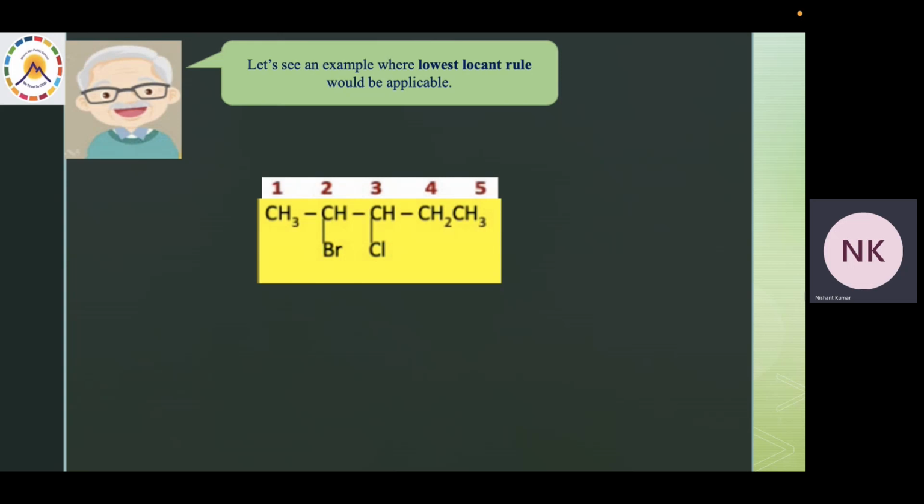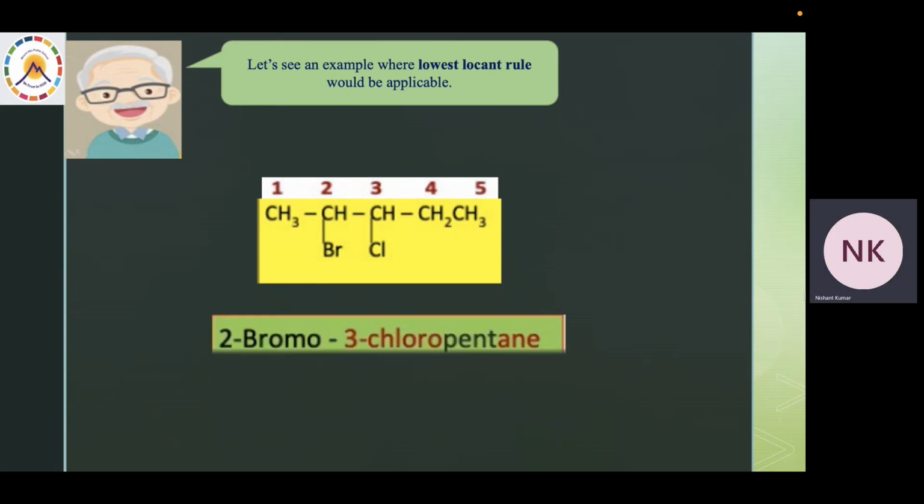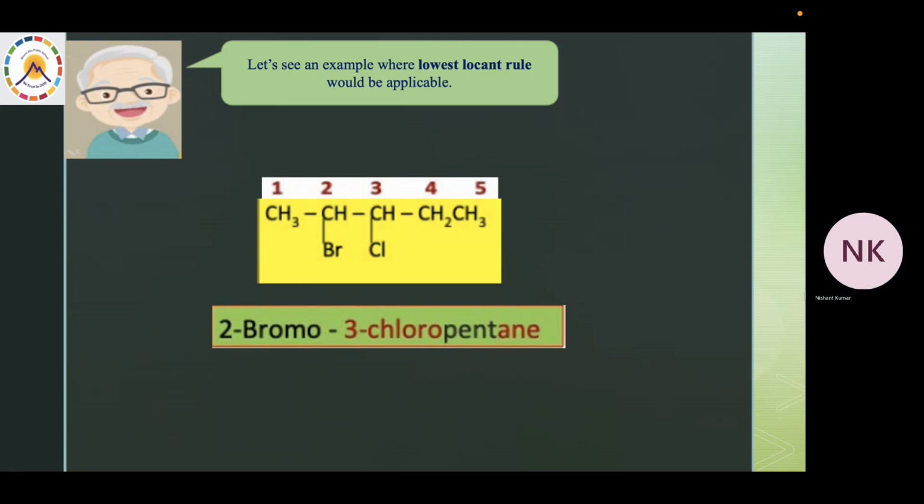And then we will write them in alphabetical order. So the name becomes 2-bromo, 3-chloro. For 5 carbons, my word root becomes pent, and a since it is an alkane. So the name would be 2-bromo-3-chloropentane.